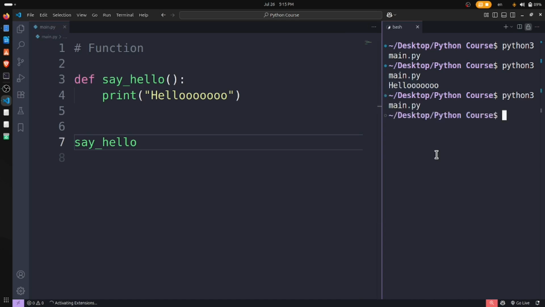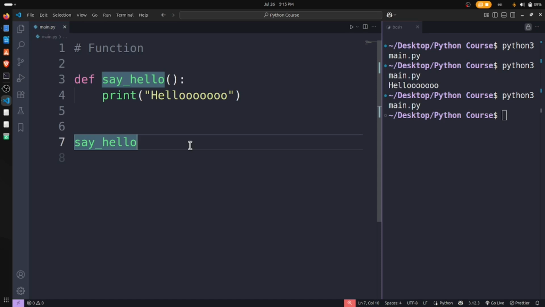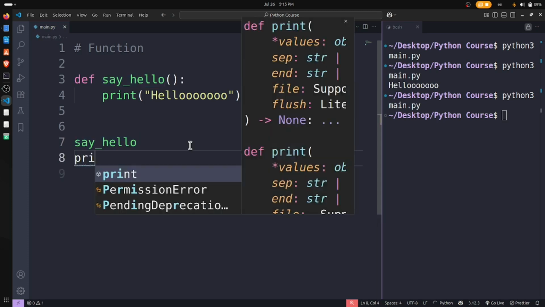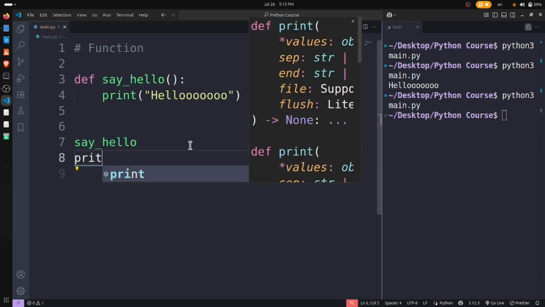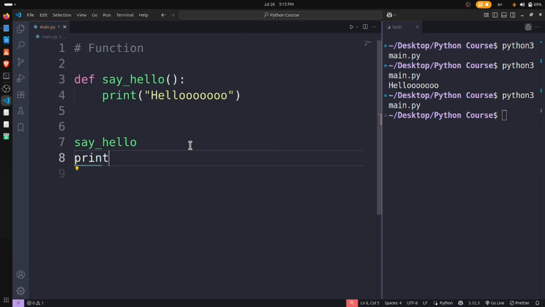Let's see. It showed us nothing, because the Python interpreter will not consider this a function since it doesn't have any bracket. The interpreter considers something a function only if it has a bracket. For example, if we have print and do not add any bracket, will it be considered a function?